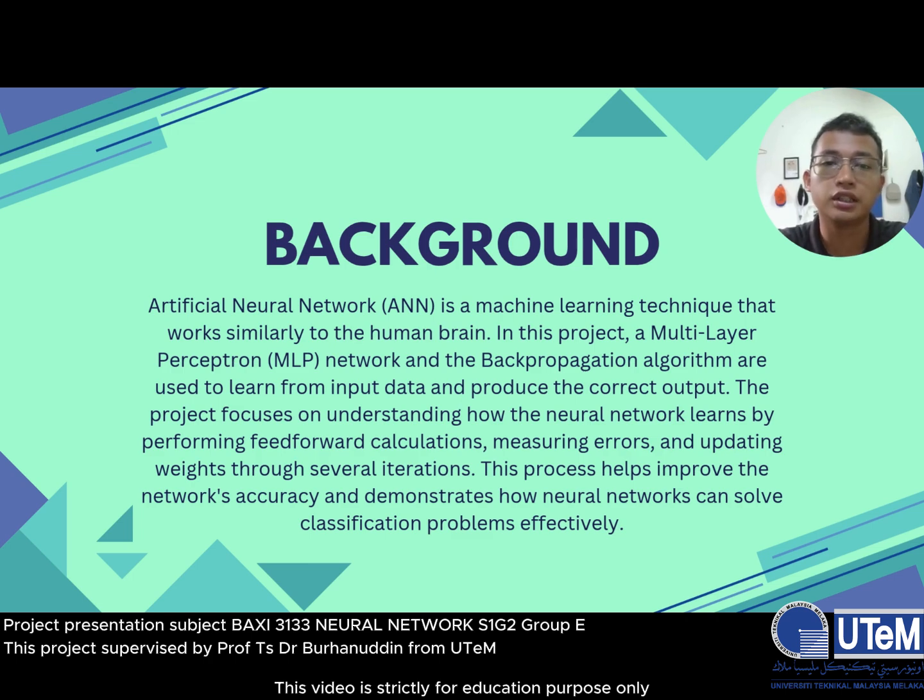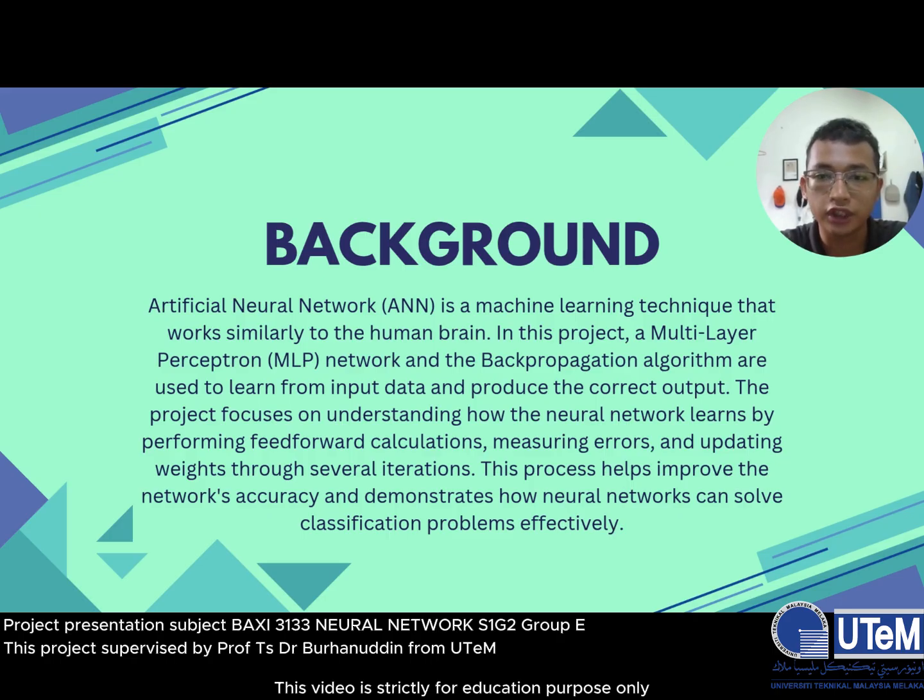Okay, next is about background. Artificial neural network or ANN is a machine learning technique that works similarly to the human brain. In this project, a multi-layer perceptron MLP network and the backpropagation algorithm are used to learn from input data and produce the correct output.